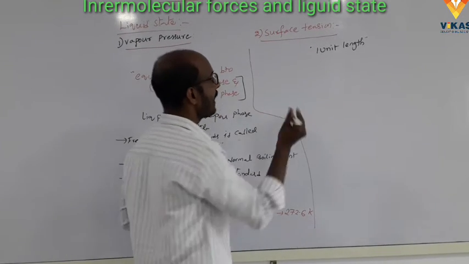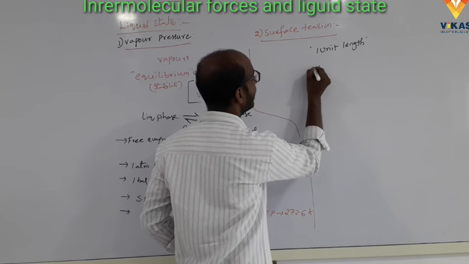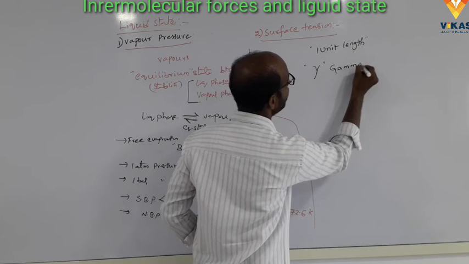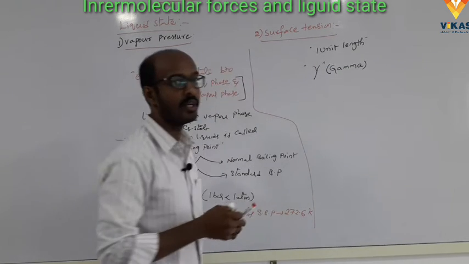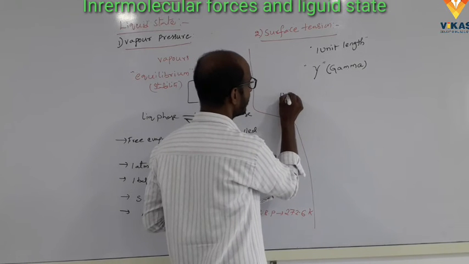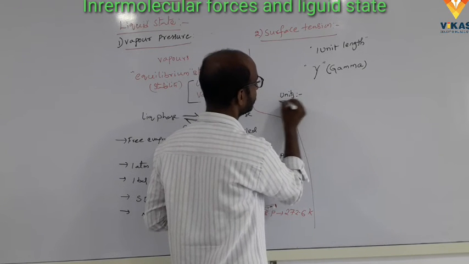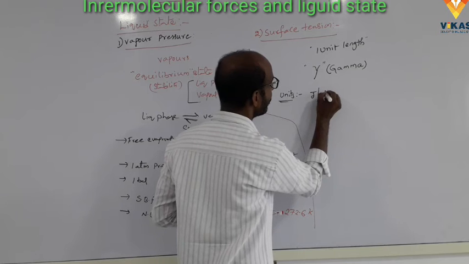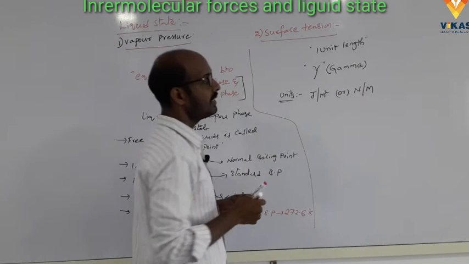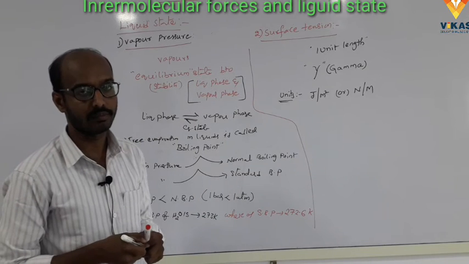It is denoted by gamma. Here the units of surface tension are joules per meter square or Newton per meter. These are the units of the surface tension.